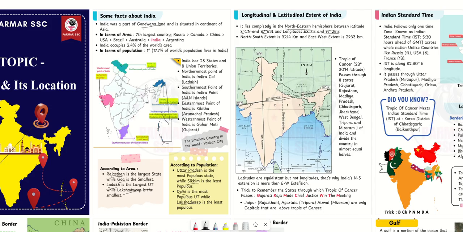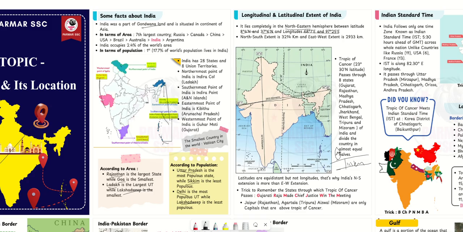Now latitudes are equidistant but not longitudes. Means between two latitudes there is 111 kilometers, but between two longitudes, at the pole this goes like this, and the distance at the pole is 0, and elsewhere it is about 100.